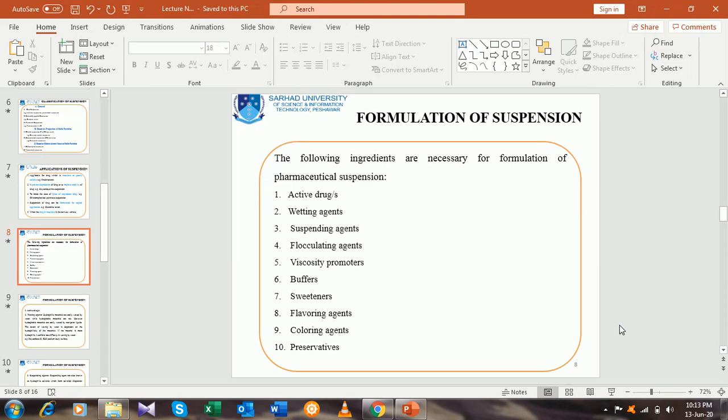Buffers are responsible for pH stability, to resist the change in pH. Sweeteners are there. Flavoring agents may be added in the formulation.